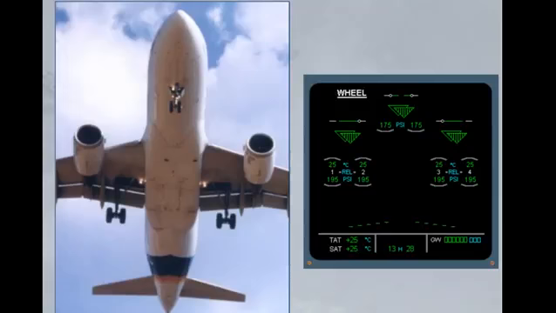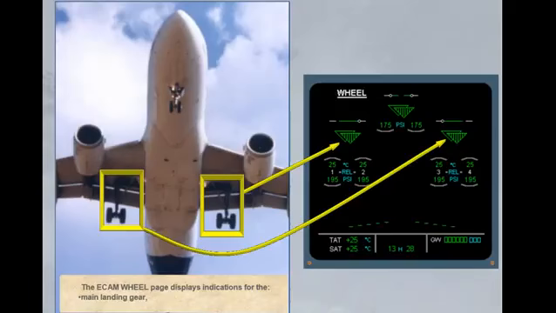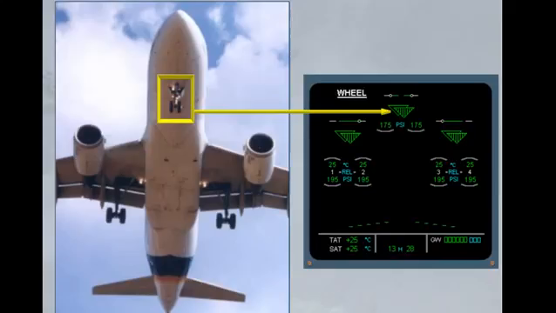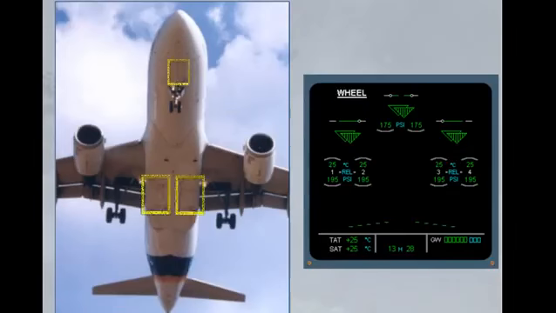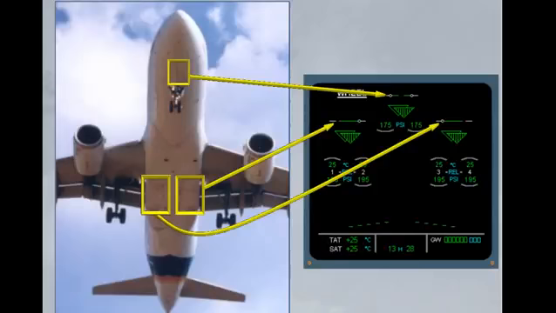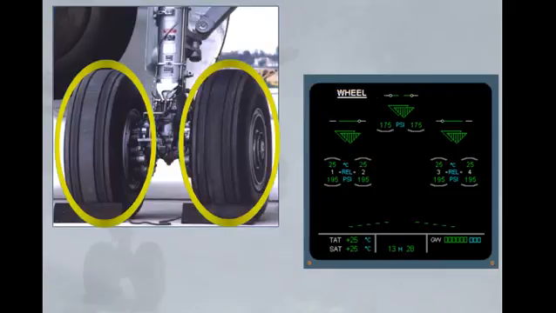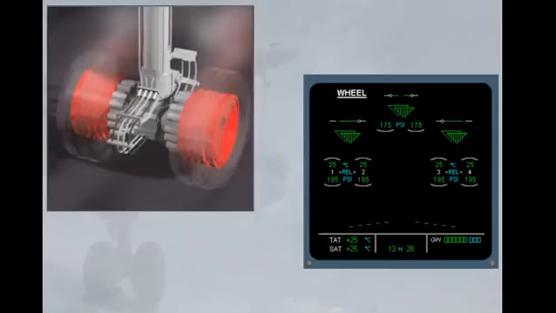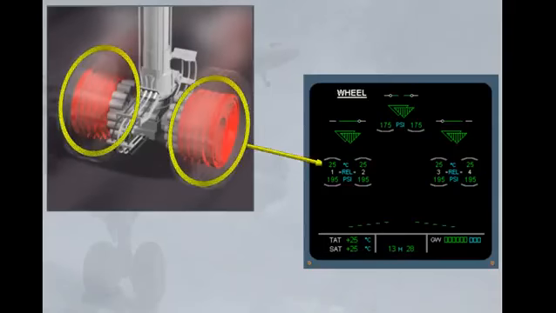The ECAM wheel page displays indications for the main landing gear, nose landing gear, landing gear doors, tire pressure, and brake temperature.